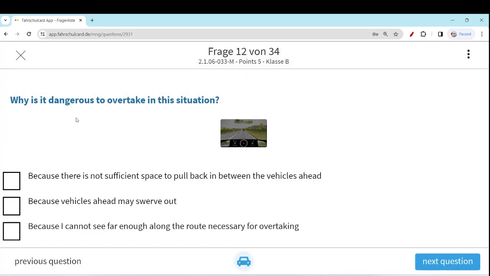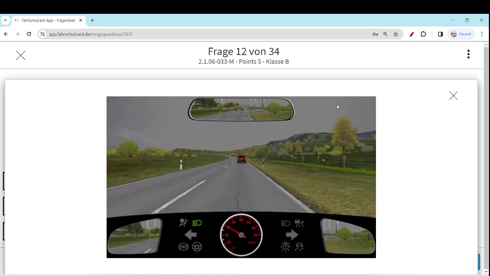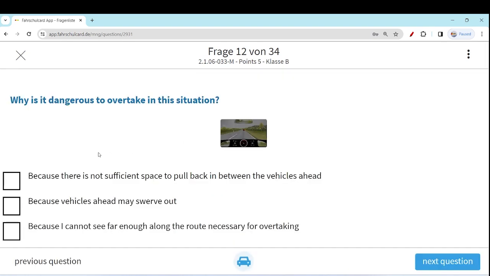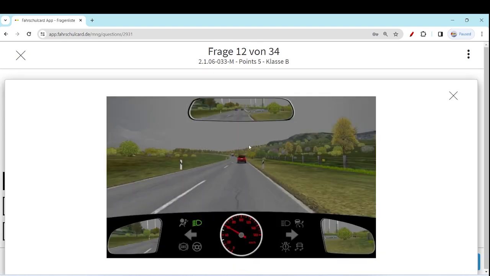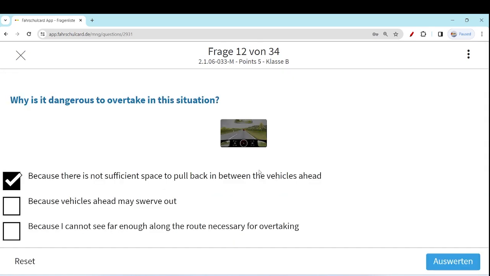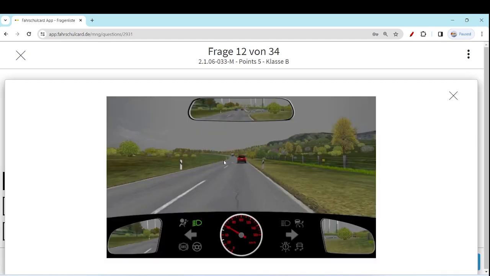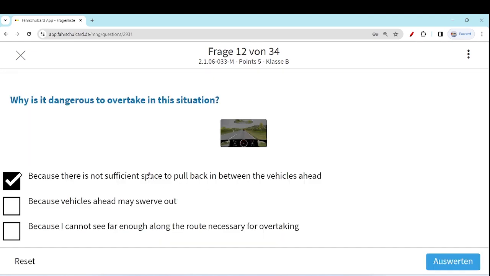Let's see, why is it dangerous to overtake in this situation? Okay, because there is no sufficient space to pull back in between the vehicles ahead. Yes, if you overtake the red SUV or red car and want to come back into the lane, the distance will be very little because there is another car in front of the red car. So the space is for sure not there for you if you want to overtake the car and again pull back. It looks difficult because vehicles ahead may swerve out.